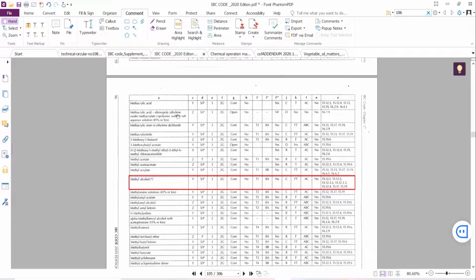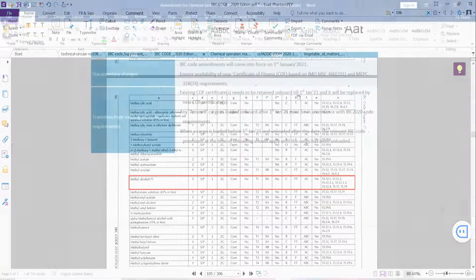And this is IBC Code 2020. Here you can see methyl alcohol. In column K, they have identified it as T also, flammable and toxic. So there are some cargoes like this which have now been identified as toxic, which were not before. Also phosphoric acid: before, it was not identified as a toxic cargo, now it is also identified as toxic. So these are the small amendments which came.